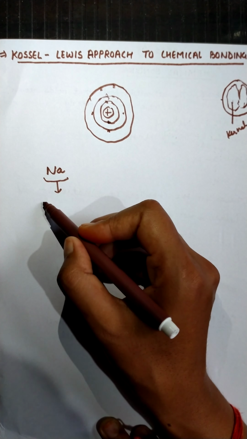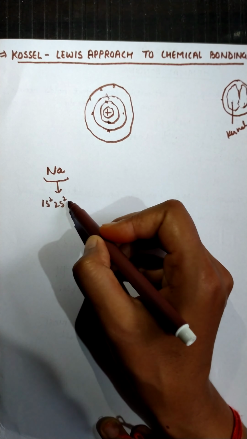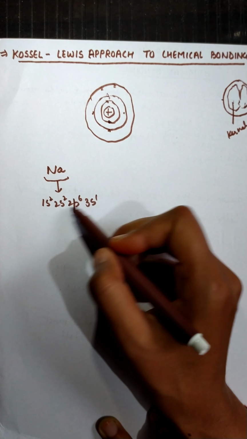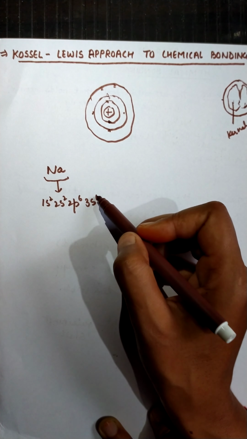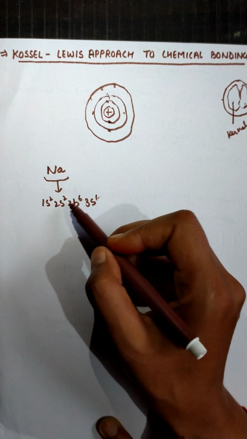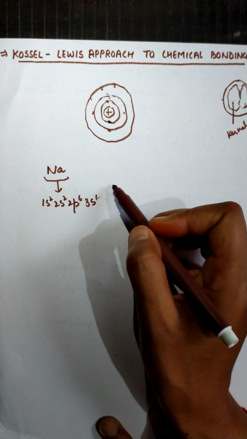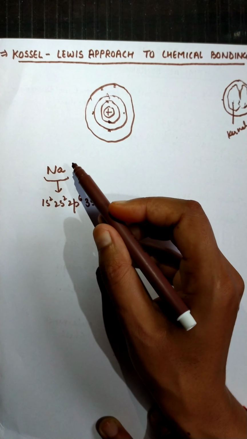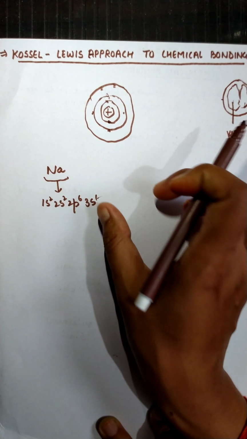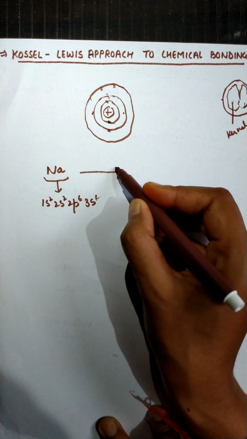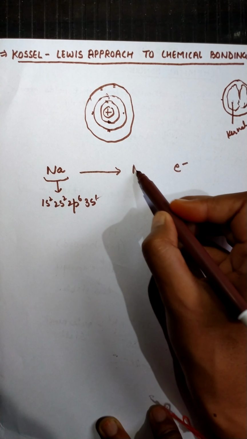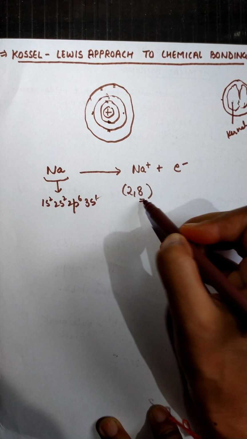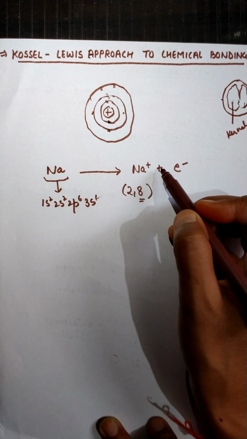Since sodium has the 1s2 2s2 2p6 3s1 configuration, either sodium may take 7 electrons in its valence shell so that it has 8 electrons in the valence shell, but it is quite impossible for sodium due to its larger size compared to the next element. So sodium generally loses the electron and forms the Na+ ion, and that's why it has 8 electrons in its outermost valence shell and becomes stable.